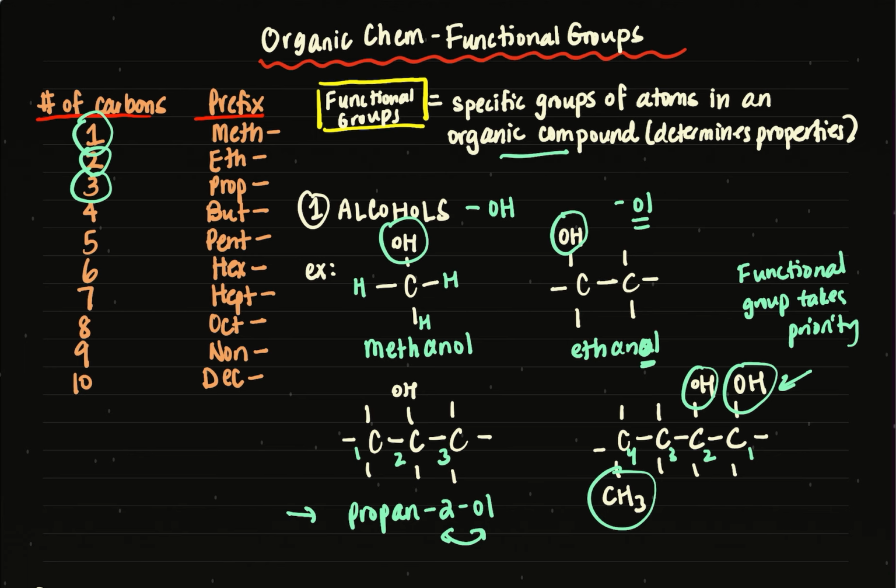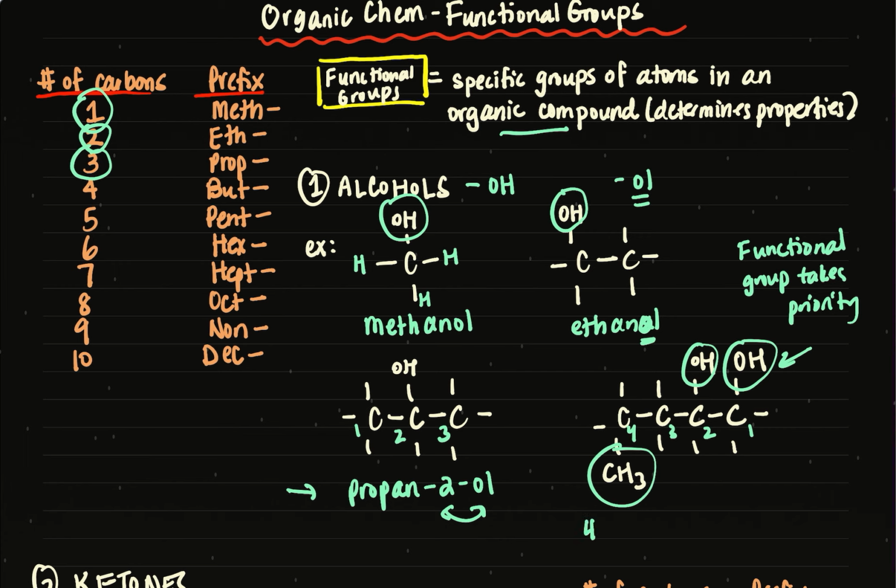So if, for example, I numbered this one number 1, the OHs would be on 3 and 4, and so that's kind of defying the rule. We need to give those functional groups the smallest number possible. Okay, with that being said, to name this compound, it's a 4-methyl, so 4-methyl, bute.